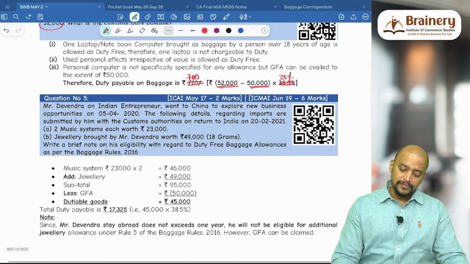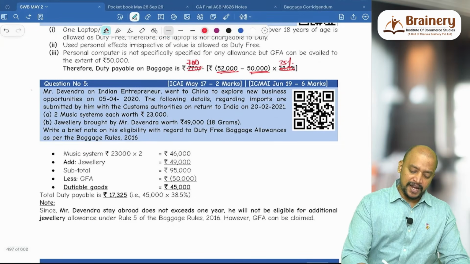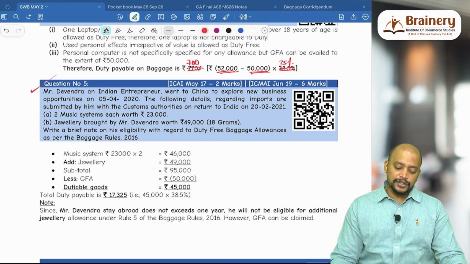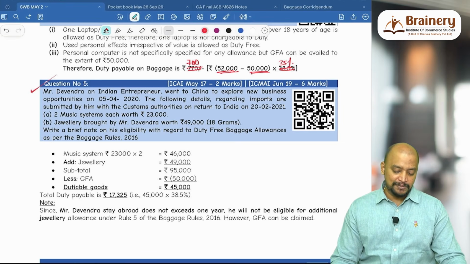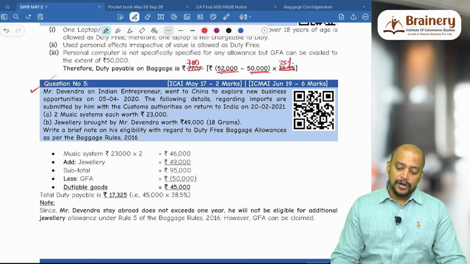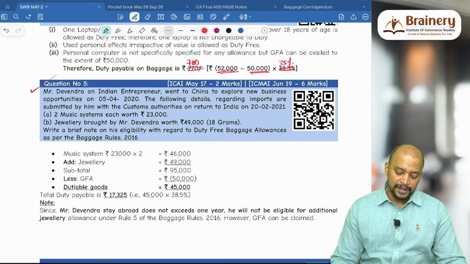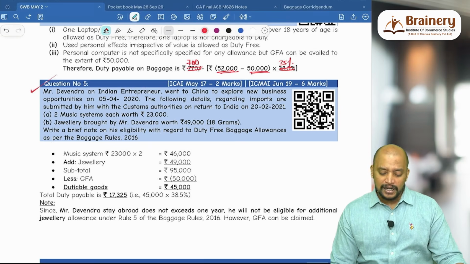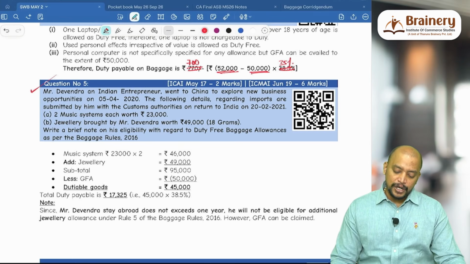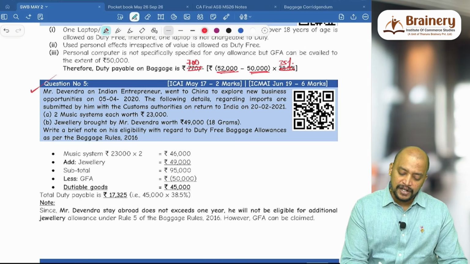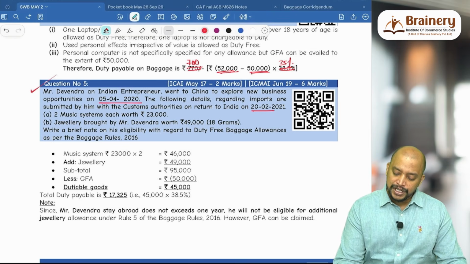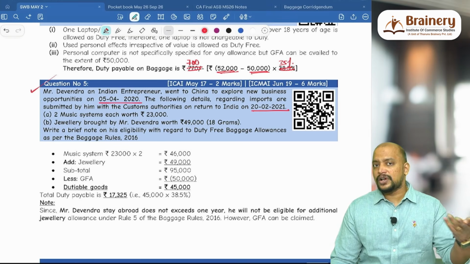Next. Look into question number 5. Mr. Devendra, an Indian entrepreneur, went to China to explore new business opportunities on 5/4. The following details regarding imports are submitted by him with the customs authorities on return to India on 22/2021. 2 music systems, each worth rupees 23,000, means total 46,000. Jewelry brought by Devendra. So what is the period for which he is staying? He went on 5/4 and is returning on 22/2021. So his stay is not more than 1 year.